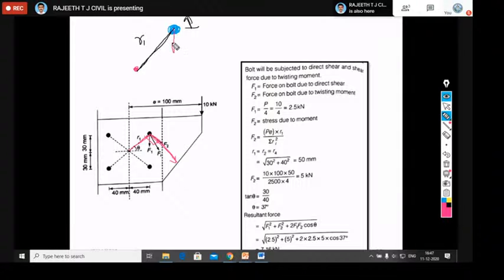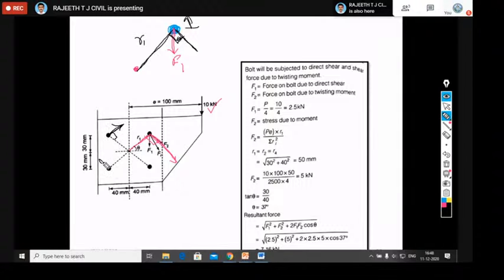You should mark as it is, that is if the load is downward, then you should write downward here. So F1 is downward. Now I need to mark F2. How do we need to mark F2? F2 you should mark perpendicular to your radial line, that is at an angle of 90 degrees always. So for F2, on this other bolt, you should write it perpendicular to this. This is your F2.